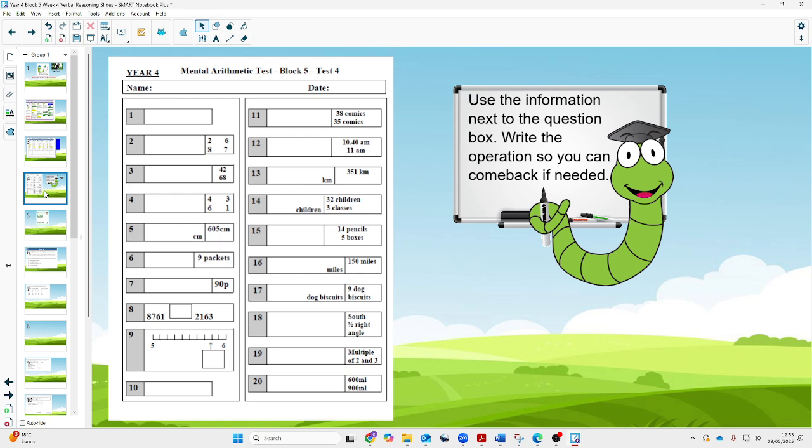Question 13. A coach journey to Bradford was 351 kilometres. How many kilometres did the coach travel in 10 journeys?